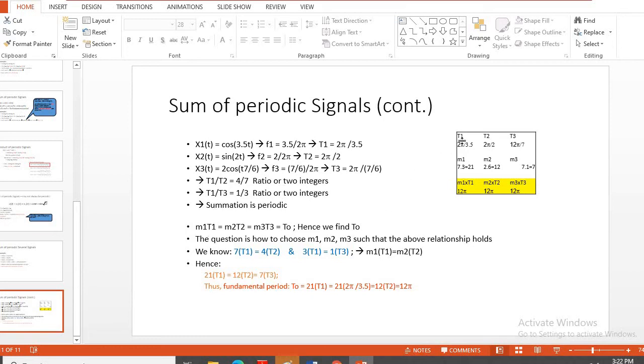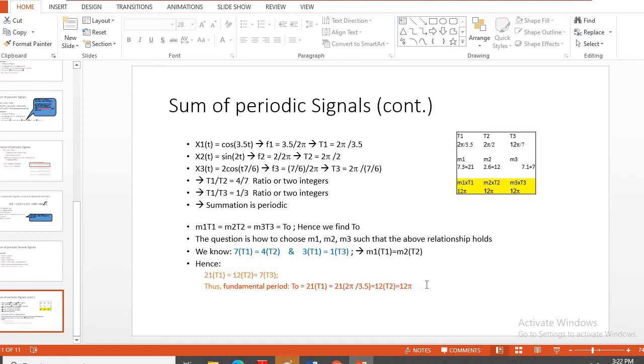So here we have T1, T2, T3, then M1, M2, M3, with M1 T1 equal to M2 T2 equal to M3 T3. We find that 7 T1 is equal to 4 T2 and 3 T1 is equal to 1 T3. Here we take the LCM and obtain the final period. So T0 is 21 T1, and for T1 we can take 2 pi by 3.5. The resultant is also equal to 12 T2, which comes out to be 12 pi.